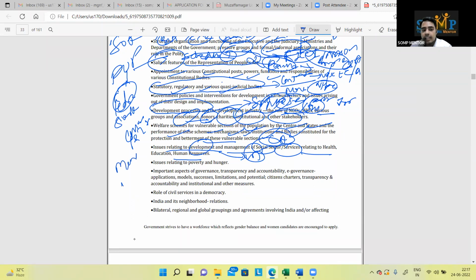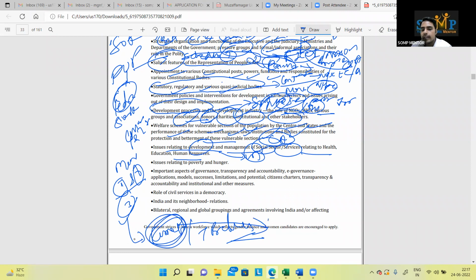Mains GS Paper 1, 2 and 3 will be generally dealt with by current affairs plus basic understanding of prelims. This is what you are going to write in your mains.